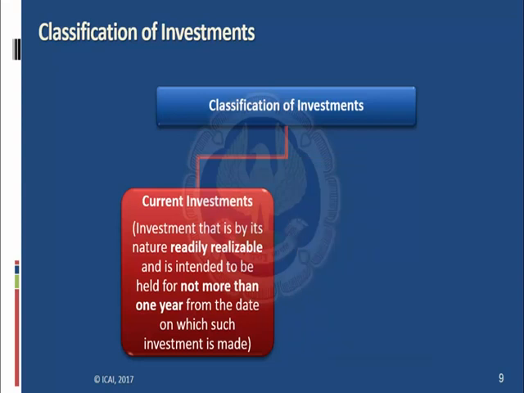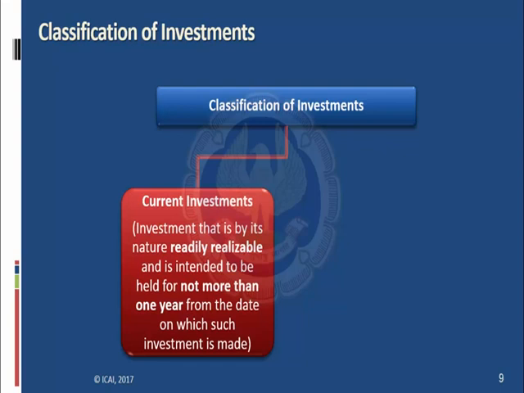So let's understand what is the meaning of current investment. As the word suggests, it is similar to current asset. Current assets are those assets which are realizable within 1 year, or the entity has an intention to realize those assets within 1 year or less than 12 months. Now coming to current investment. Current investments are those investments that are by their nature readily realizable and are intended to be held for not more than 1 year from the date on which such investment is made.